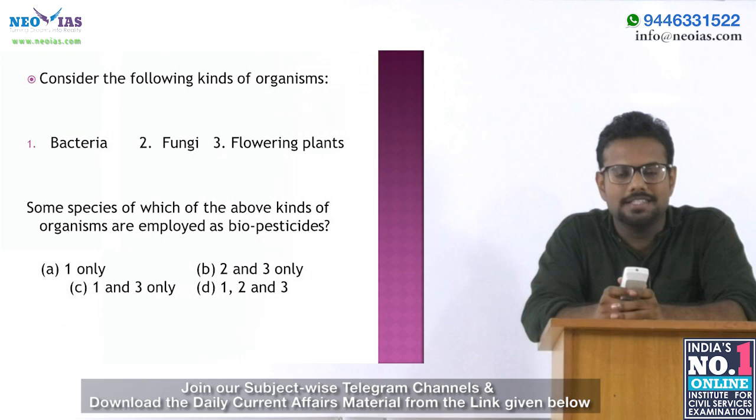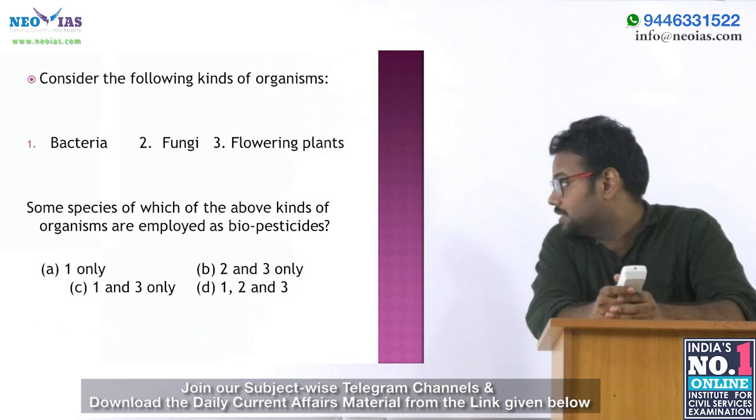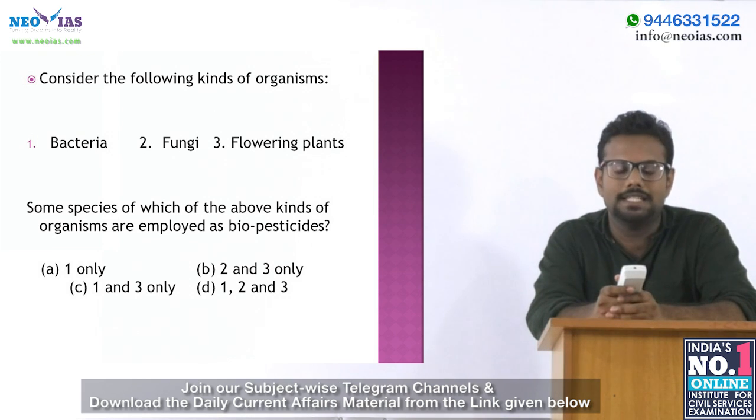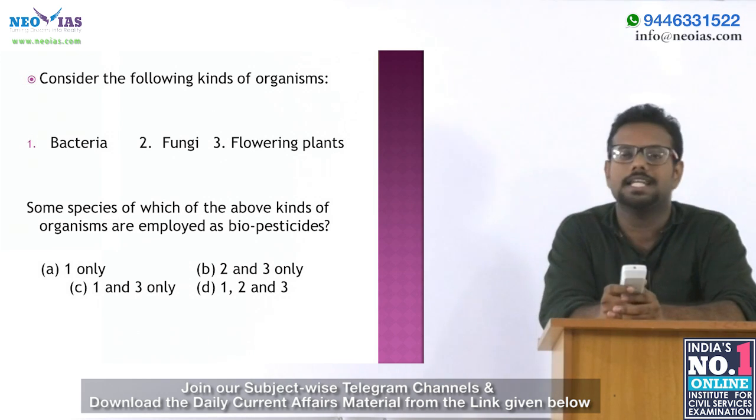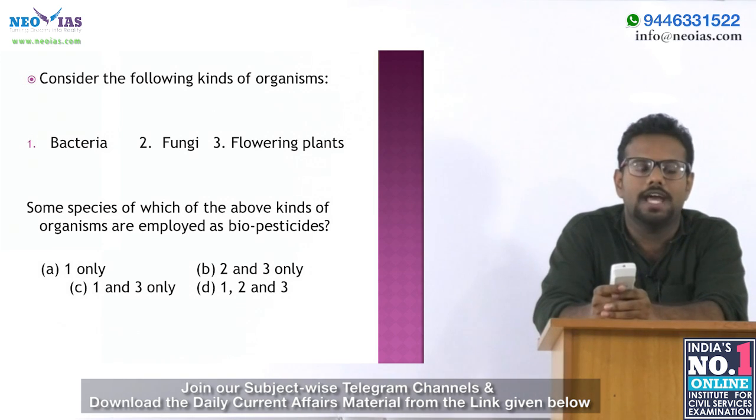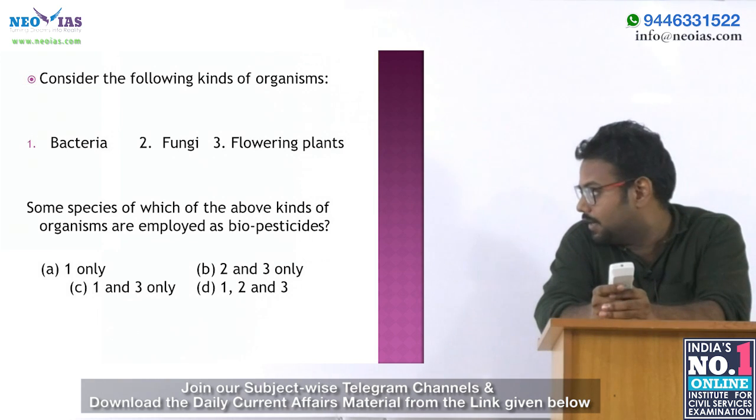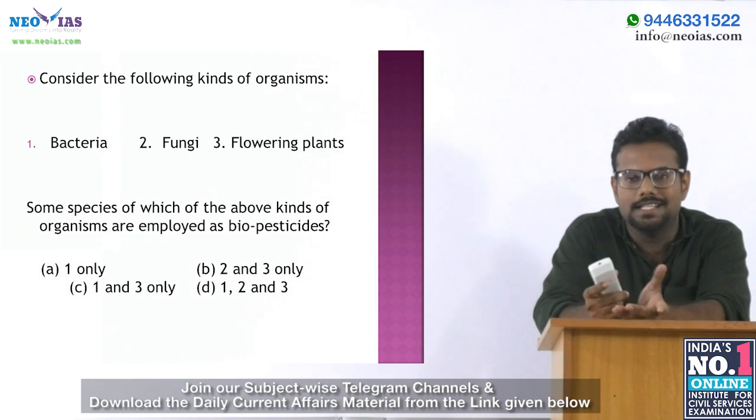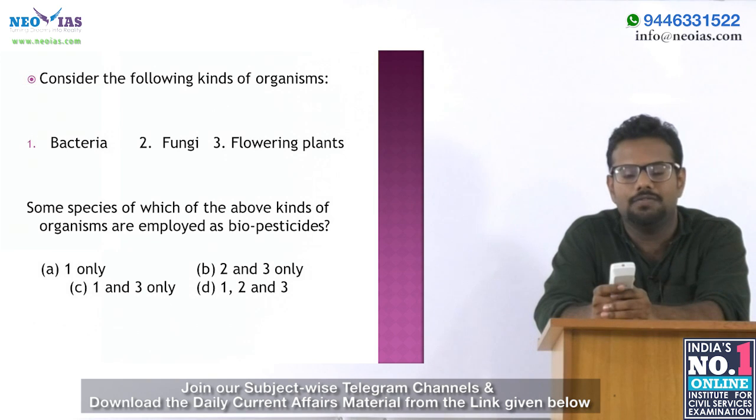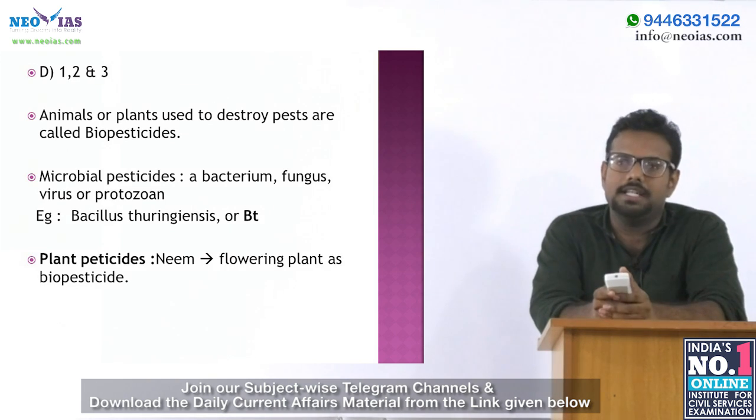And our final section is the PQRS. In PQRS, we have a question from 2012 prelims. The question is, consider the following kinds of organism: 1 bacteria, 2 fungi, and 3 flowering plants. Some species of which of the above kinds of organism are employed as biopesticides? And the options are A, 1 only, B, 2 and 3 only, C, 1 and 3 only, and D, 1, 2 and 3.